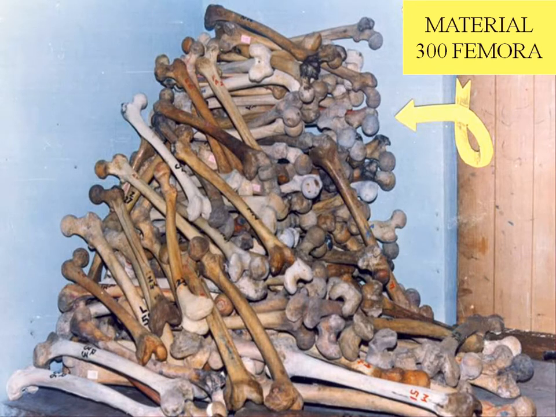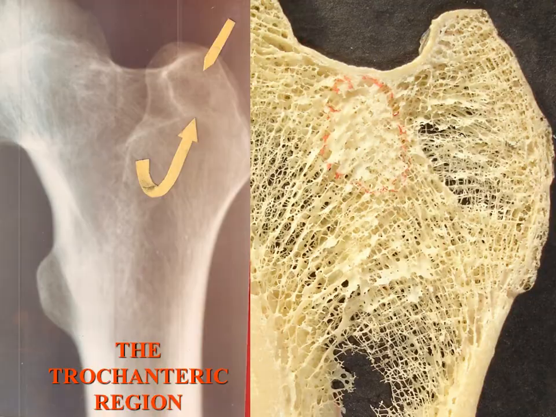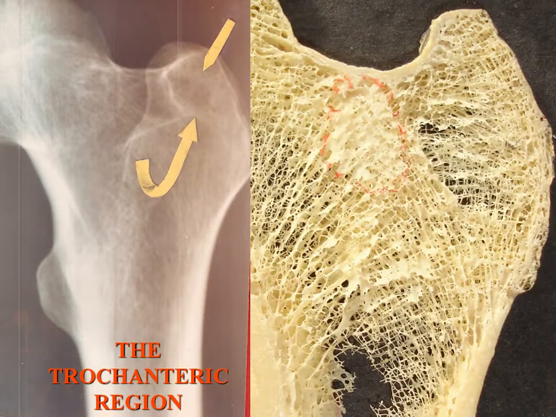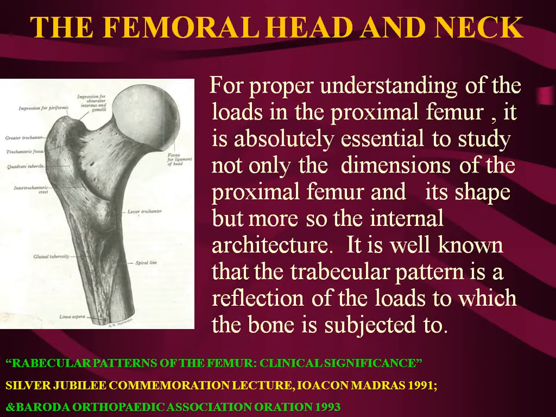Subsequently, we had this cadaveric material of 300 femora, some of which we selected, and we studied the trabecular pattern of the greater trochanter. We found that it was divided into a superior group over here where there is a radiolucent area, another one over here, and then a group of trabeculae at this point and a strong trabeculae over here. Based on that, we designed a plate for the proximal end of the femur.